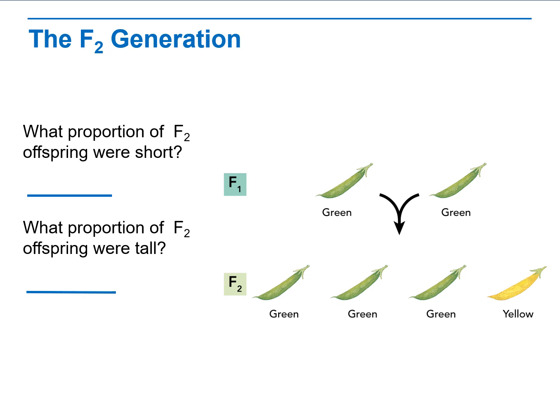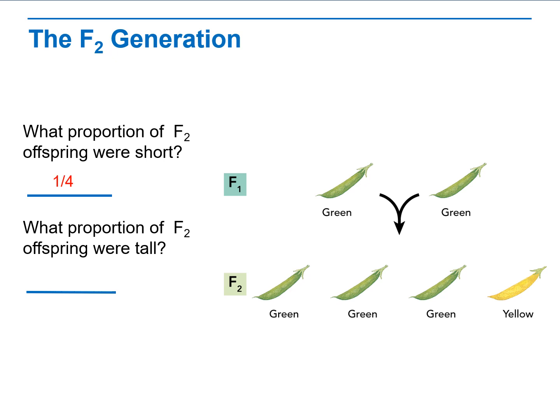So when you see diagrams like this, we didn't have 2 plants and then produce 4 plants. Mendel crossed many, many plants in each generation. And so when we see 4 offspring represented here in the F2 generation, that just shows the proportion. That just shows that 1/4 of the F2 generation was yellow and 3/4 were green. So what proportion of the F2 generation were, oh, this has the wrong word here, but what proportion of the F2 generation were green is what it should say.